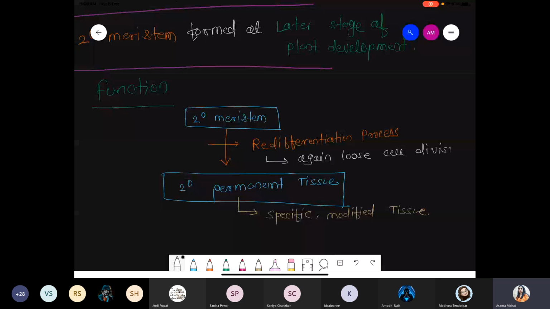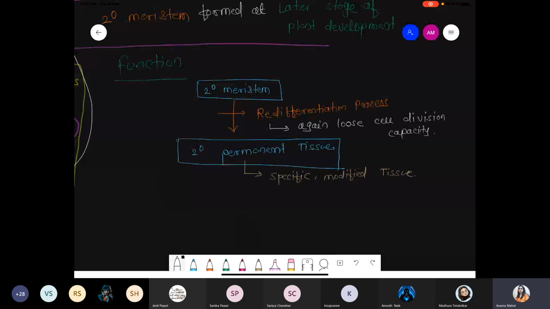Understand, you see three concepts: differentiation, dedifferentiation, redifferentiation. Okay. So collectively I'll talk later with examples, so we'll understand better. Just remember this point. Major function: secondary meristem produces the secondary permanent tissue. We are not including examples here because it creates complication. Further, when you talk about secondary xylem and secondary phloem, that time you will get a clear idea. But just remember, primary meristem is present at the initial stage, and secondary meristem forms at the later stage.